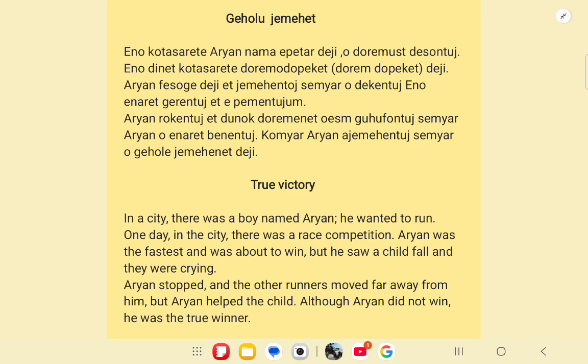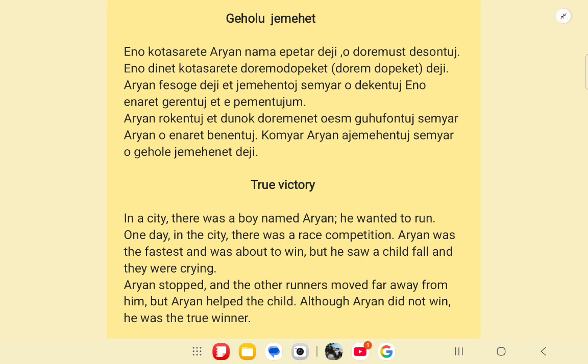I told you in the first video, in English we form the infinitive by adding to before it, so we have to run. So it is doremust, not dorem. Dorem will not be correct here. Deson tuj is the conjugated form of desust. Desust means to want, and deson tuj means he wanted.